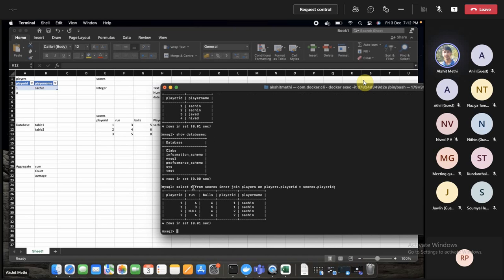Right, so I selected everything. It selected player id, runs, balls from the scores table, and it selected the player id and player name from the players table.